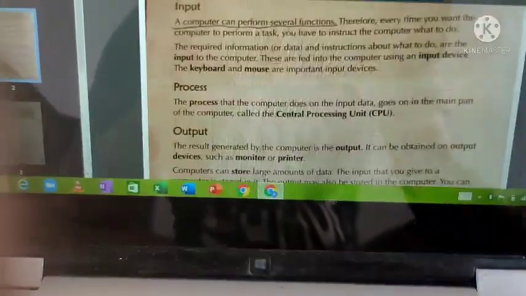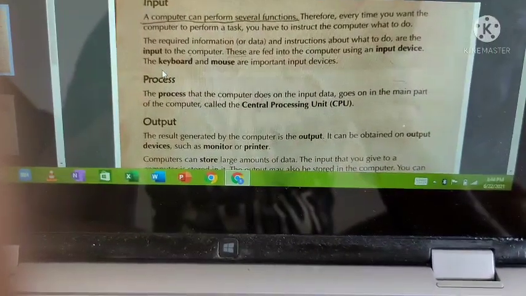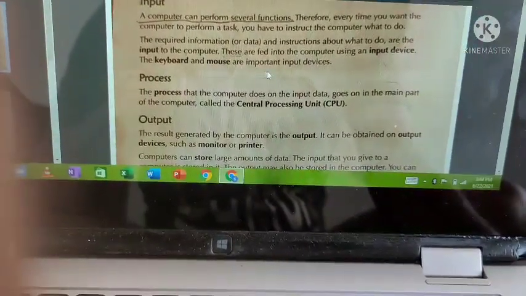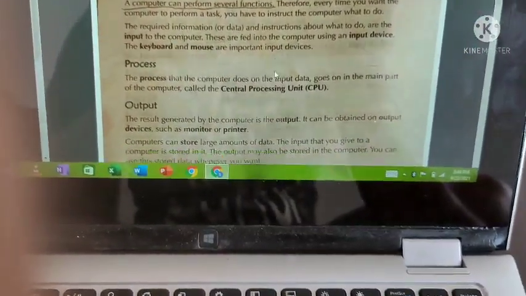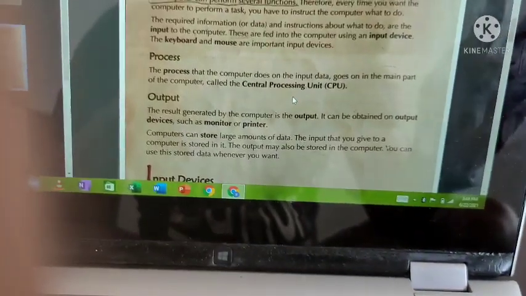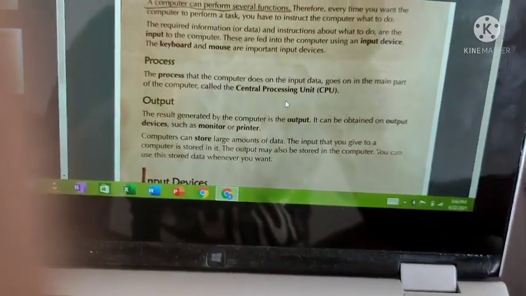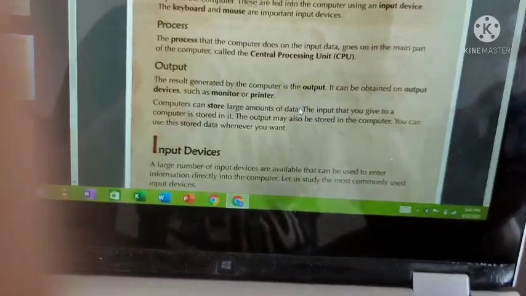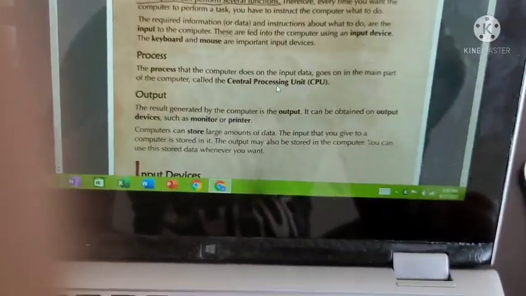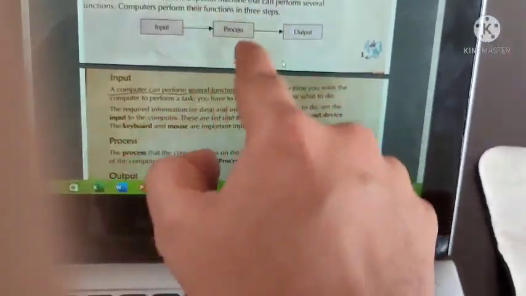See, the keyboard and mouse are more important input devices. That is what they have explained. So you know what is a computer, you know what is input.